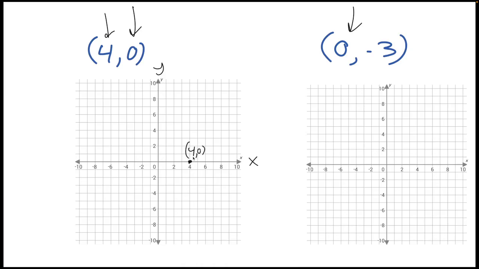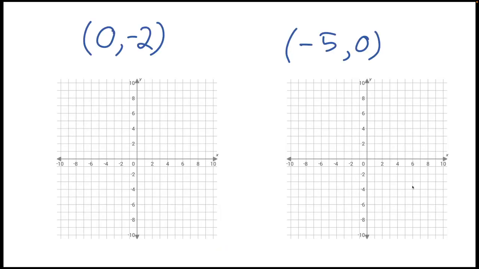For the second one, when the first number is 0, that means don't go anywhere left or right. The second number is negative, so we go down 3. 1, 2, 3. All right, and so this is 0, -3. These are by far the most common mistake when it comes to graphing, mixing these up, okay?